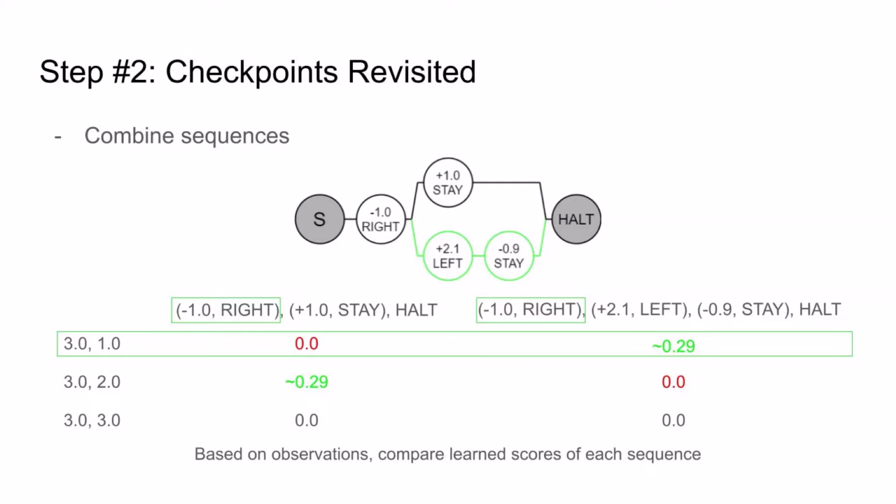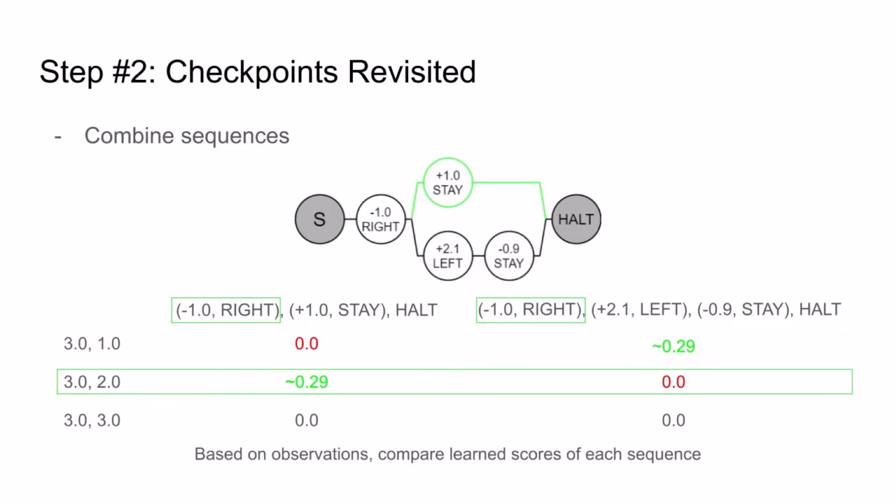For example, here, the top branch swaps the first two squares by 1, while the bottom branch swaps the first two squares by 2. So if we see 3 and 1, we know that the top branch cannot ever succeed, but this is a promising start for our bottom branch. So our bottom branch is what we'll choose to perform here. But if we see 3 and 2, we know that instead, it's the top branch that is likely to get a good score here. So the top branch is what we'll choose instead.